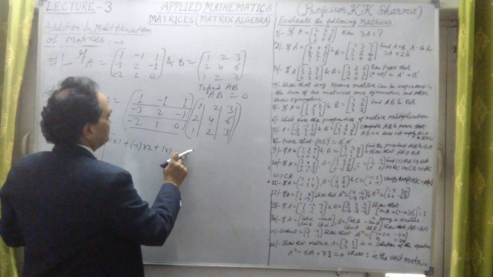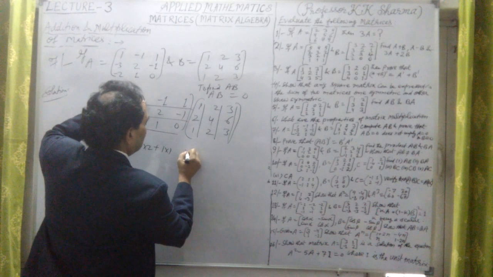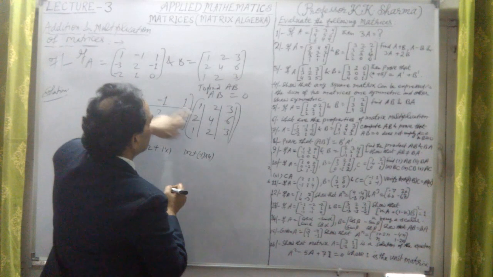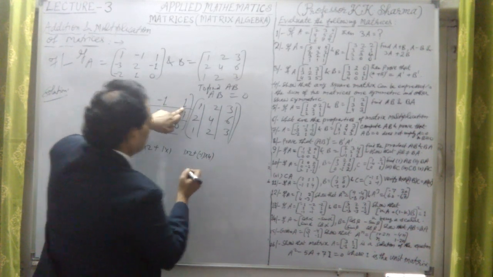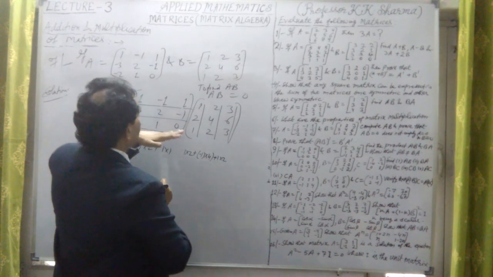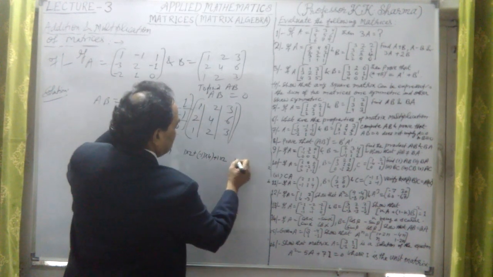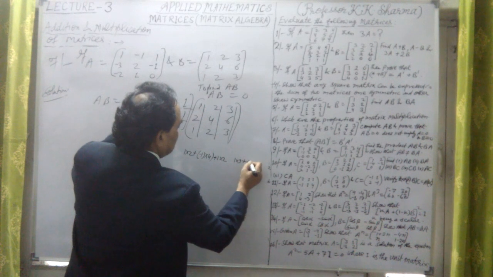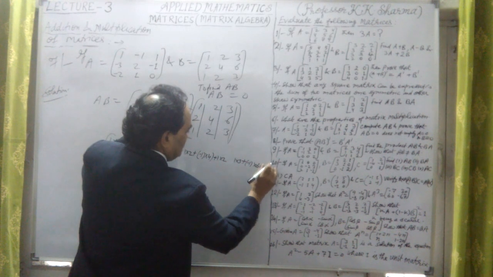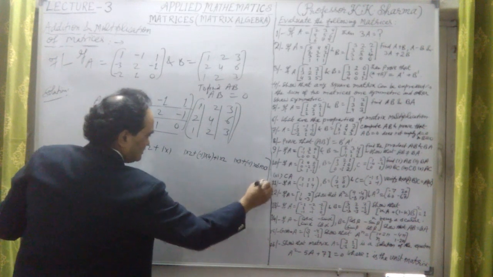Then the second element of the first row. To obtain that, we multiply the first row with the second column: 1 into 2 plus minus 1 into 4 plus 1 into 2. Now the first row multiplied with the third column: 1 into 3 minus 1 into 6 plus 1 into 3. Let me check what it comes out to be.